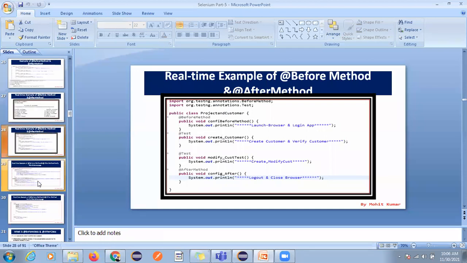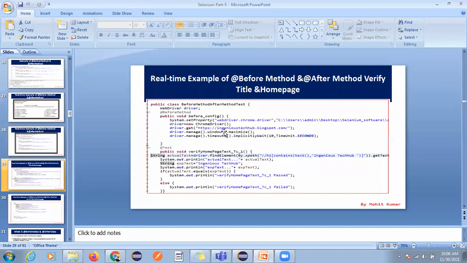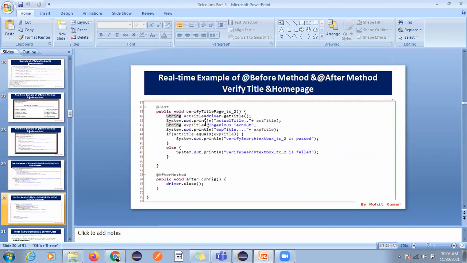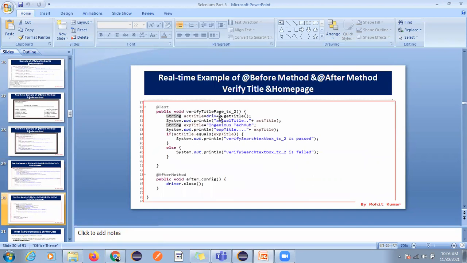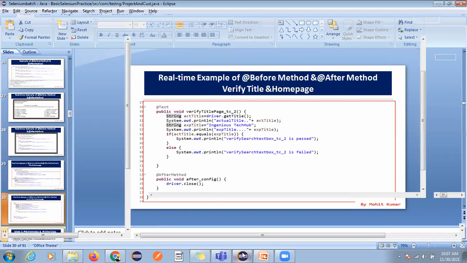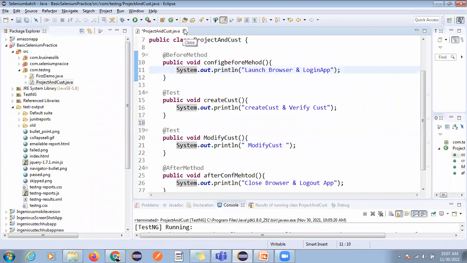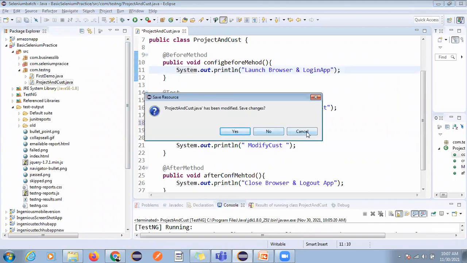So now this is fine, and here you can write one test case. We already know all these test cases. You can see here we have used the before method, and here we are verifying the title of the page. This is the first test case, and the second verifies the page text. So we already know this, right? We have already done it in basic Selenium.